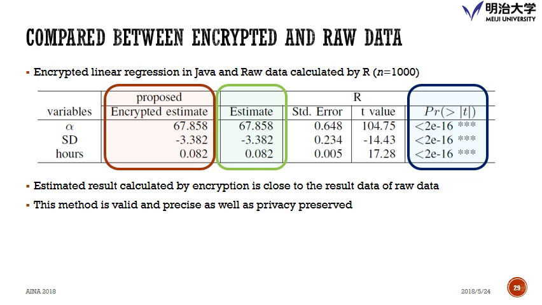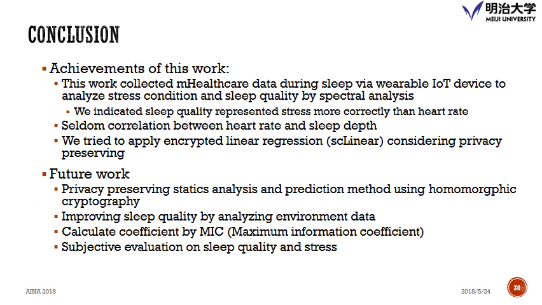And this is the comparison between encryption and raw data. On the left, implemented in Java, is the result of the encrypted estimation. And on the right side is the estimation calculated from raw data with alpha, sleep depth, and hours. We can understand the results are very similar. So even though we use encrypted data, the result is close to the original one. So we would like to say this method is valid and precise as well as privacy preserving. So this is the conclusion.